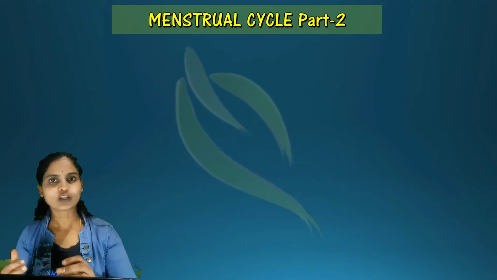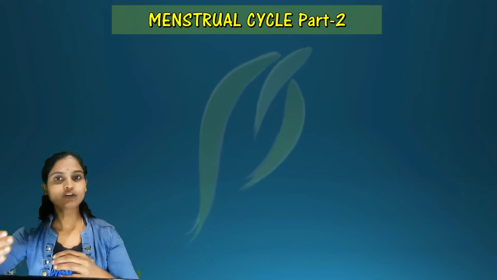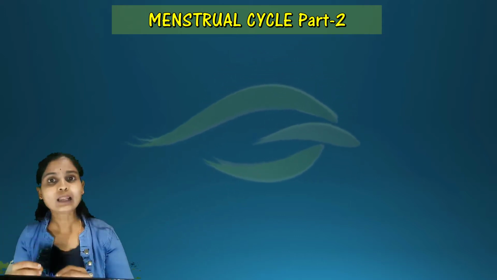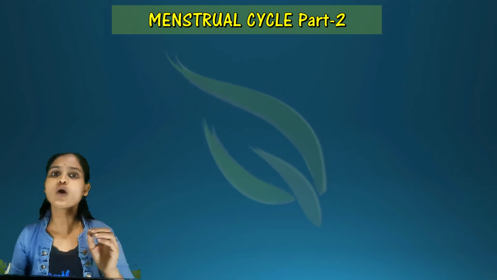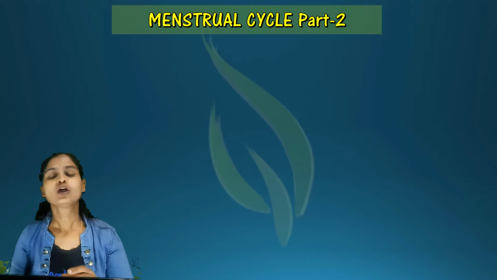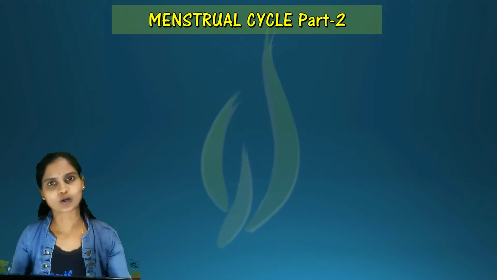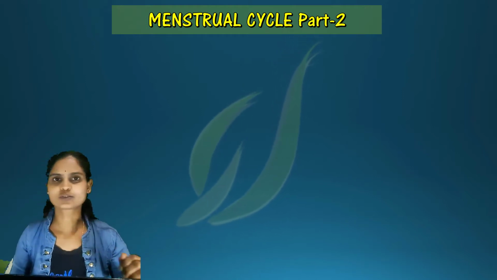The primary follicle will develop into a Graafian follicle with the help of the hormone FSH, follicle stimulating hormone. In turn, the follicle cells will release estrogen hormone. The next phases we are going to study in this video.